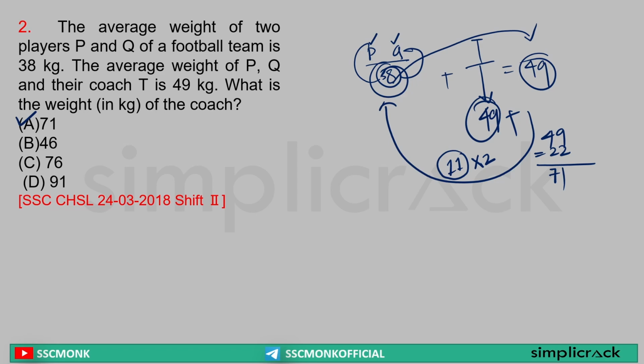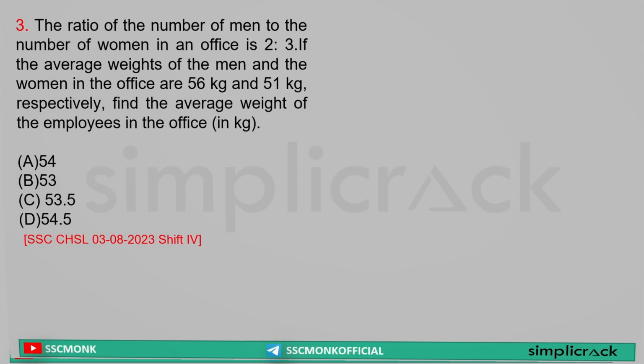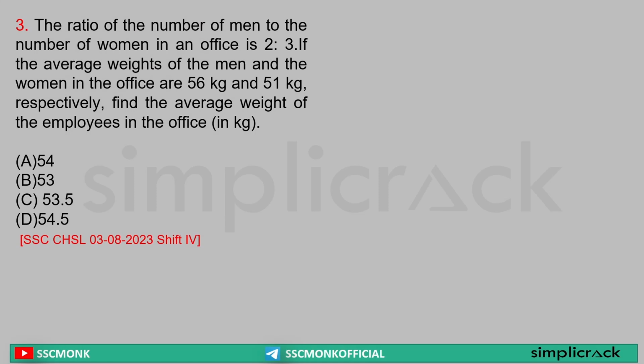Clear? Next. The ratio of the number of men to the number of women in the office is 2:3. If the average weight of the men and women in the office is 56 kg and 51 kg, find the average weight. Now in this sort of question, what you need to understand? Let's say there are 2 men, average weight 56 kg. There are 3 women, average weight 51 kg.